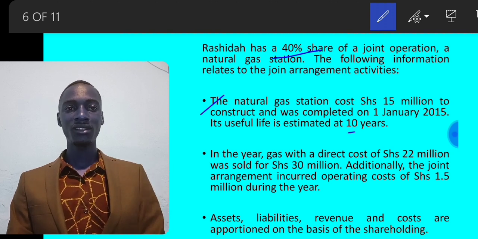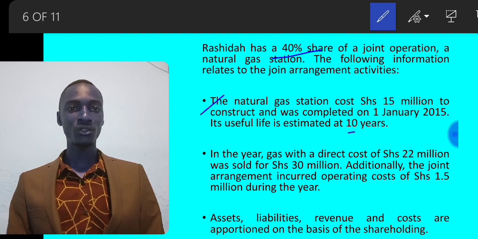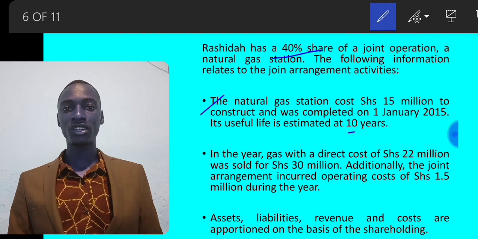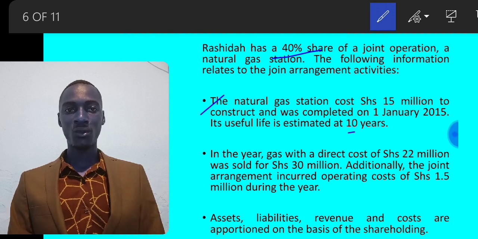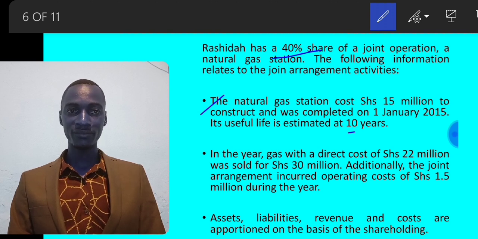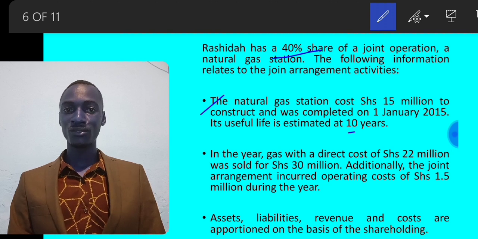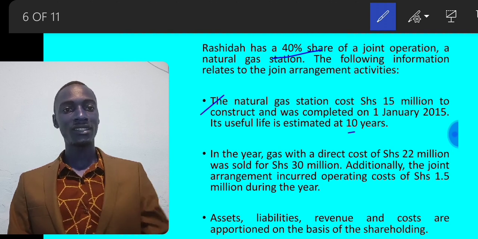So that is a natural gas station. Property, plant and equipment cost 15 million, useful life 10 years. In that scenario, you have to apply IAS 16, property, plant and equipment. Don't forget to depreciate the gas station over a period of 10 years, meaning that since it's a joint operation, each joint operator is going to account for their share in the natural gas station costs. So Rashida is going to account for 40% of 15 million. Then that 40% of 15 million is going to be depreciated over 10 years.